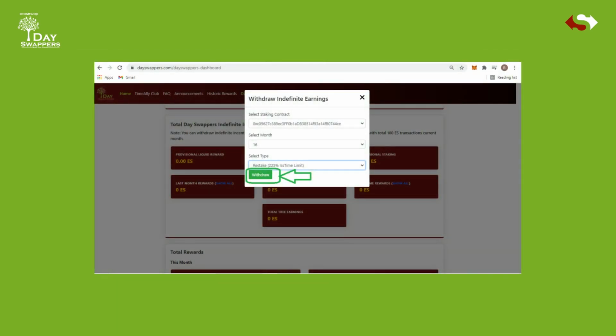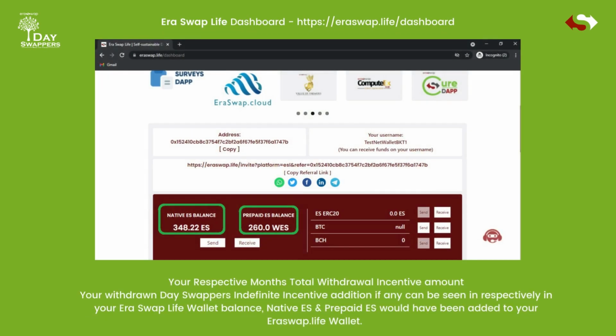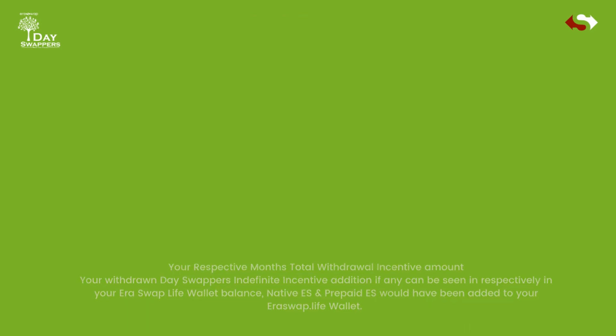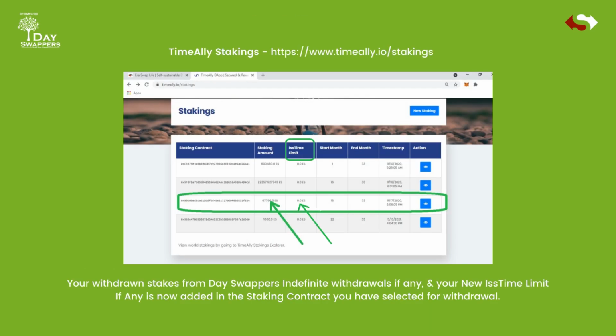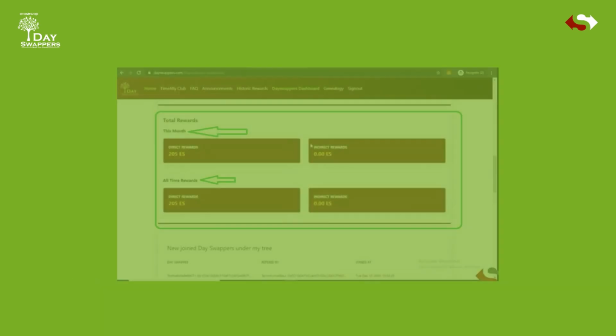Press the withdrawal button to withdraw your respective month's total withdrawal incentive amount. Your withdrawn Day Swappers indefinite incentive addition, if any, can be seen respectively in your Eraswap Life wallet balance. Native ES and prepaid ES would have been added to your Eraswap Life wallet. Your withdrawn stakes from Day Swappers indefinite withdrawals, if any, and your new time limit, if any, is now added in the staking contract you have selected for withdrawal.